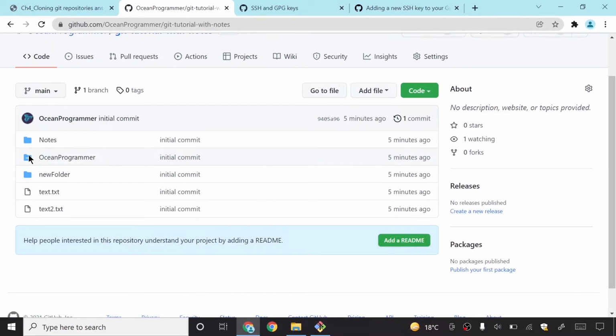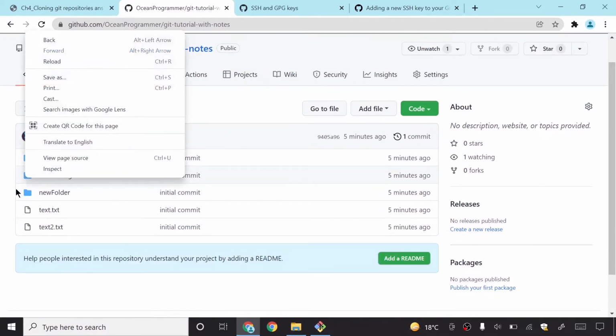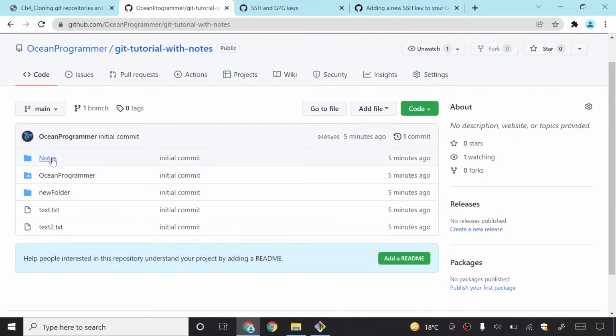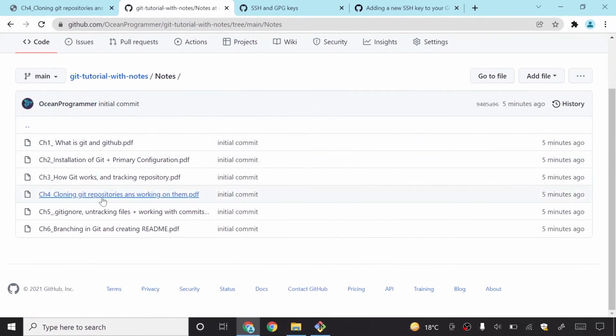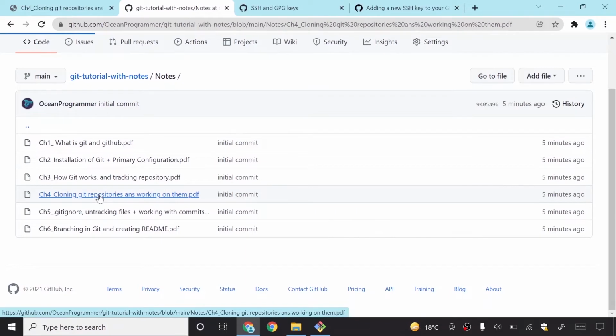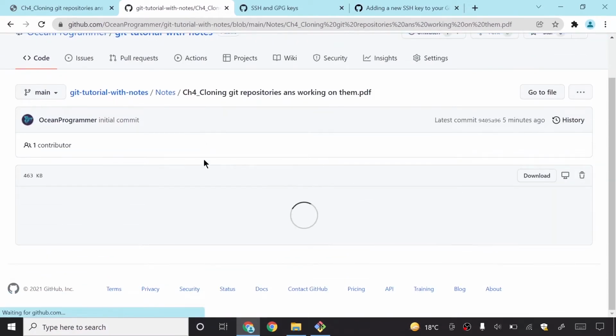Wow, this is just awesome. All the files are now added. So you can see that these are some folders. This is a folder, this is also a folder. Now I can just click on my notes folder and then click on this one, and I can see the notes also from here.